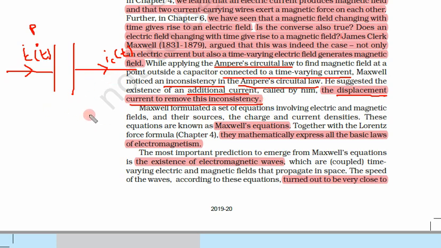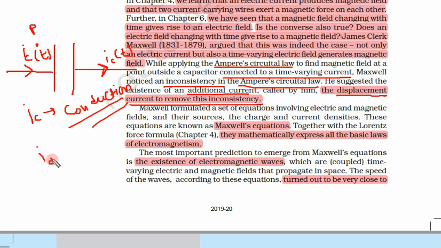So first of all, let us understand what the current is. So outside, this current is called IC because this is conduction current. Conduction current, because this is conducted by the electrons in the wire. So that's why it is called conduction current.